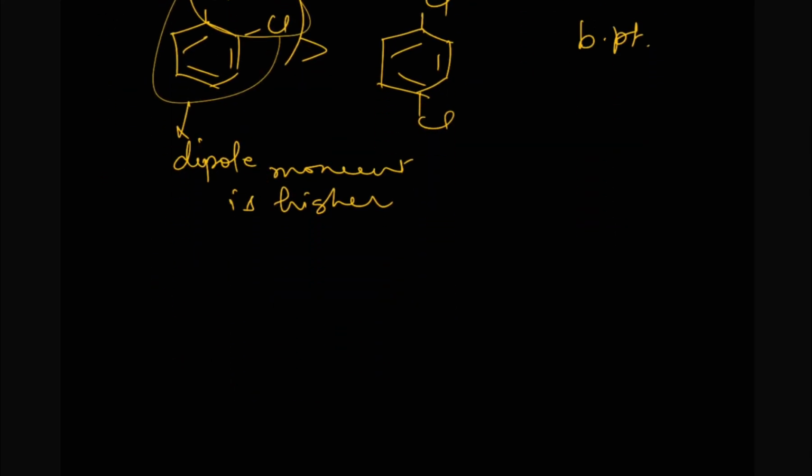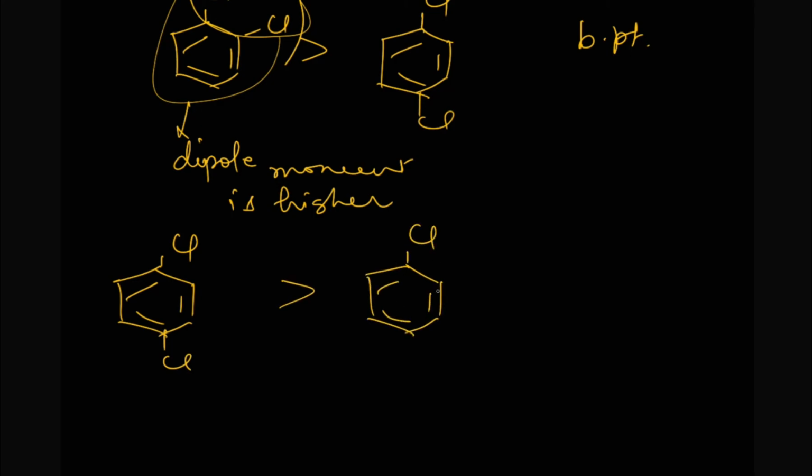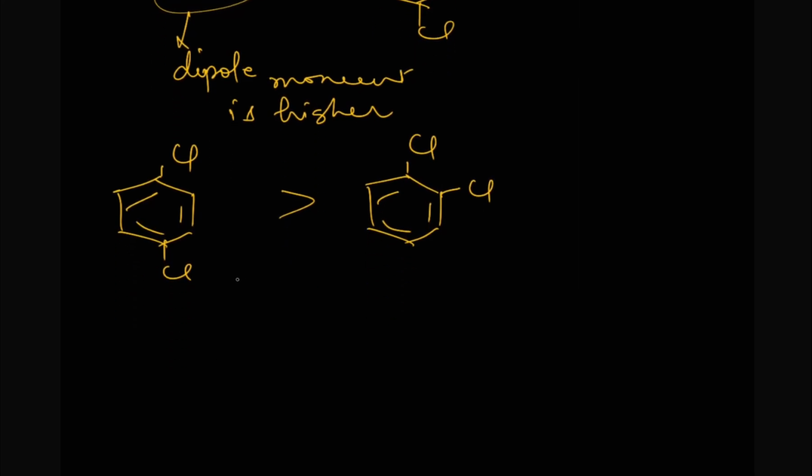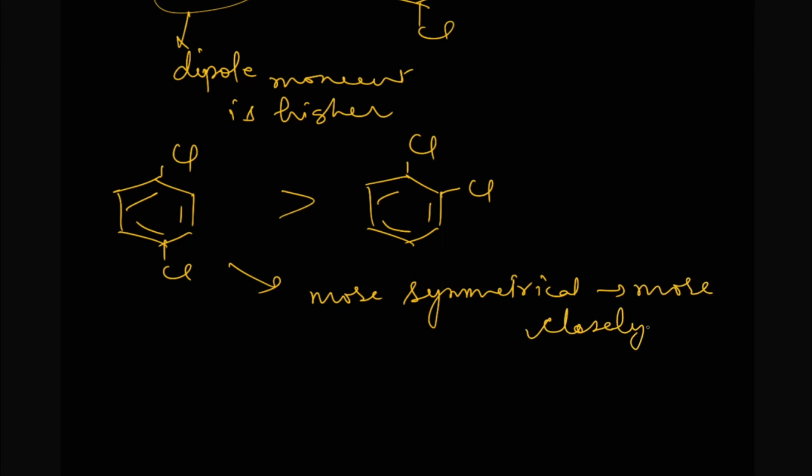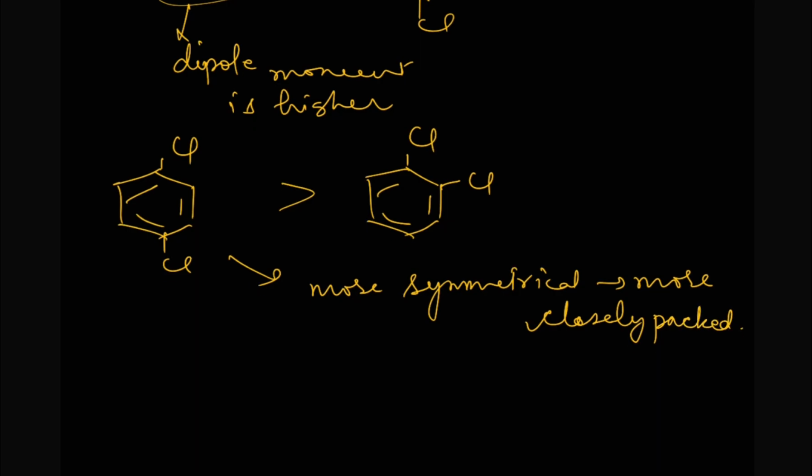Now moving to the next, that is melting point. Now what about the melting point? If we compare the melting point, then the para isomer will have maximum melting point followed by ortho and then meta. Why is it so? Why does para have the maximum melting point here? That is because of its more symmetrical structure. More symmetrical structure means more closely packed, and that is why melting point will be higher. So that is how we can explain the boiling point and melting point.